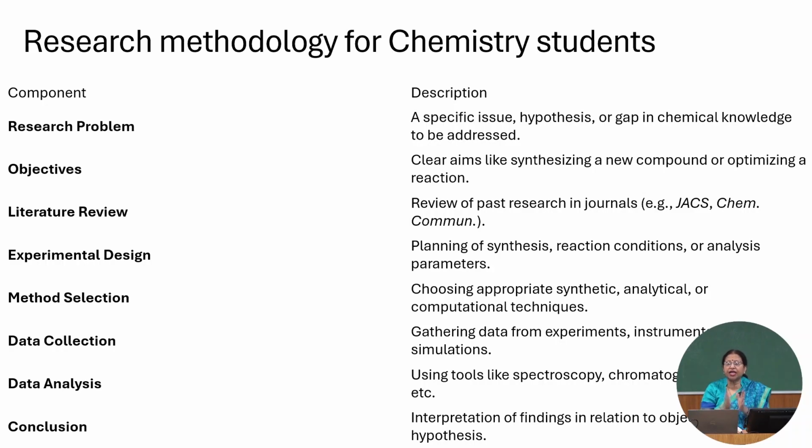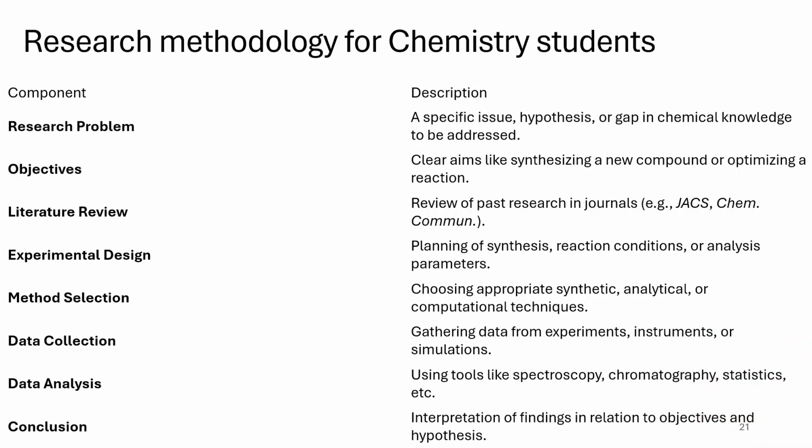Now, particularly in chemistry, the research methodology becomes more specific. You have to have special issues, a hypothesis, or a gap in chemical knowledge that needs to be addressed. Clear aims, like synthesizing a new compound or optimizing a reaction. Literature review should be done from good journals in the past literature, that is JACS, Chemical Communications, and many good peer-reviewed journals. Planning of synthesis, reaction conditions or analysis parameters, and so on and so forth.